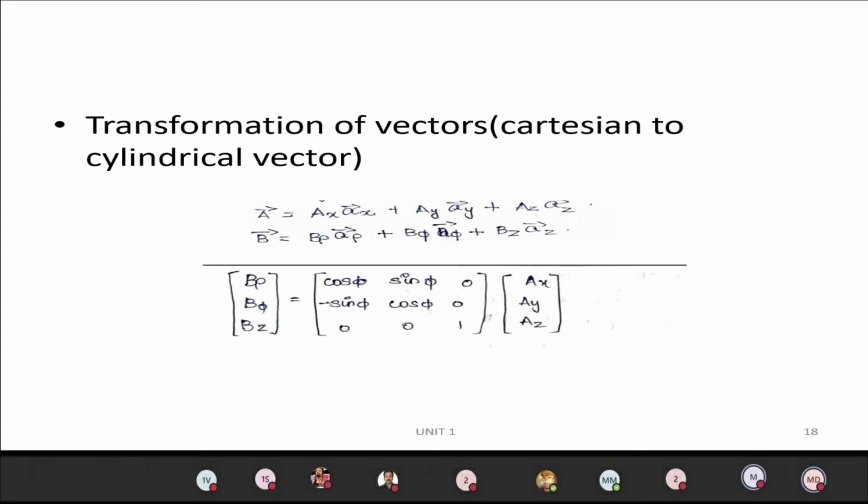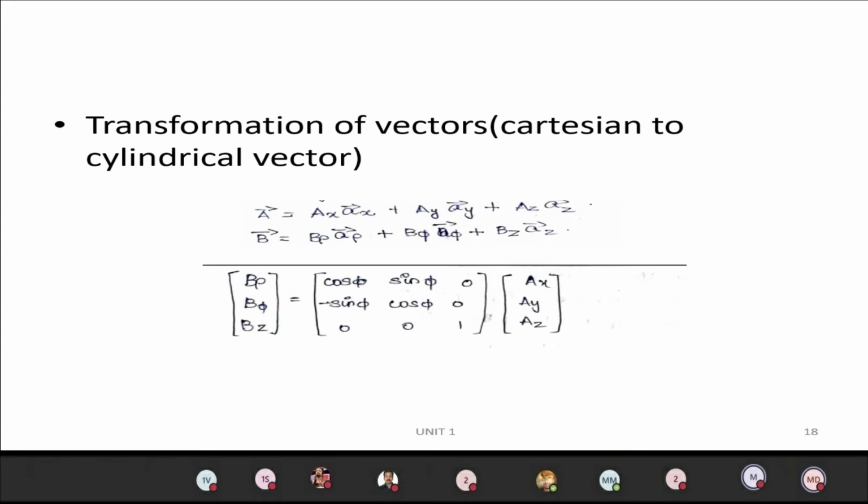The same conversion we used for the transformation of coordinates, we can go with for the transformation of vectors also. If they are given a Cartesian vector, you can also convert it into a cylindrical vector.